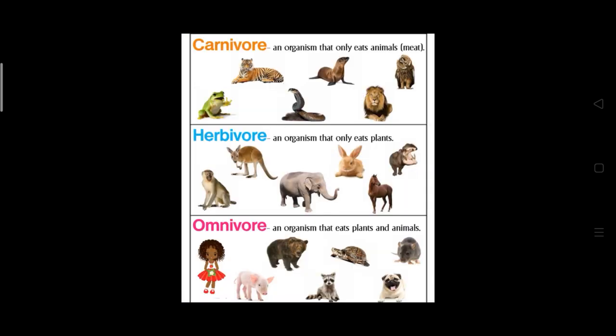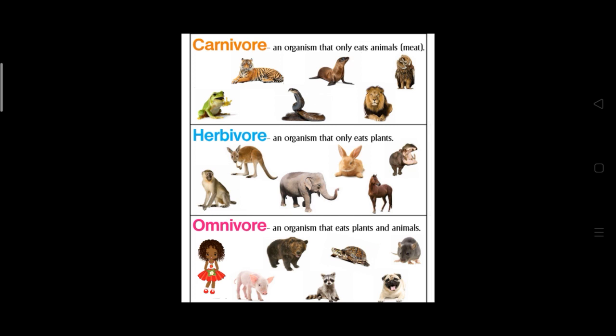Based on the food habits, animals are classified into three groups: herbivorous, carnivorous, and omnivorous. Carnivorous animals are organisms that only eat other animals, or we can say meat eating animals are called carnivorous animals. Can you see examples of carnivorous animals here? They are only eating meat of other animals.